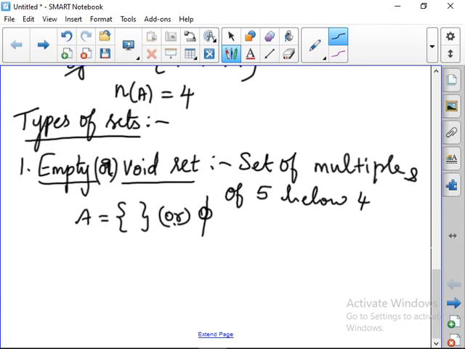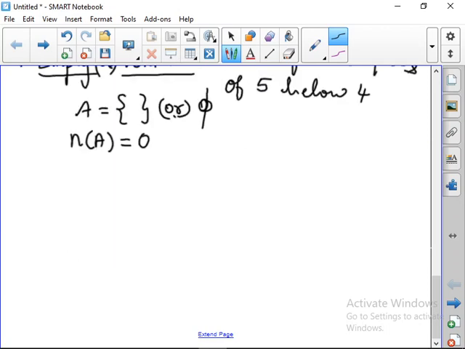So how many numbers will be in this set? n of A. What is the cardinality of an empty set? It is 0. There are no elements here. So the cardinality of an empty set is 0. So n of A is equal to 0.